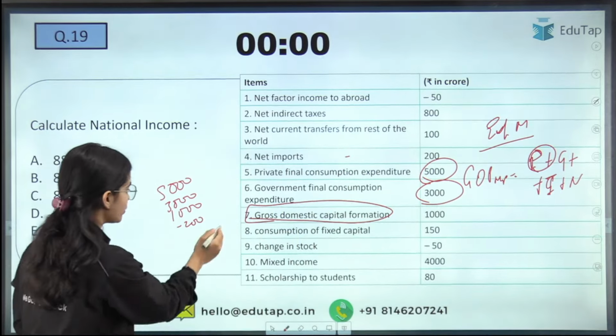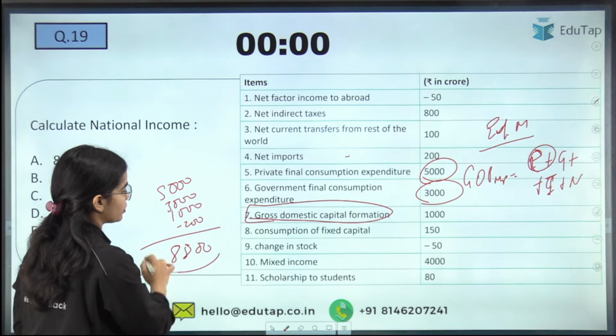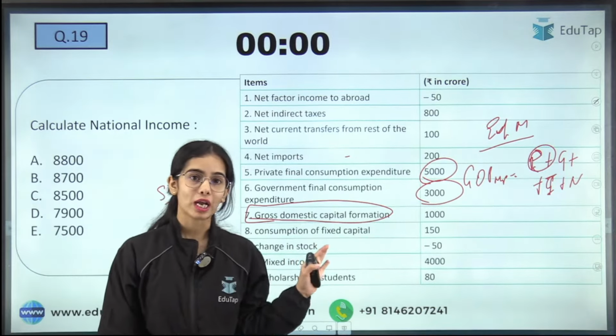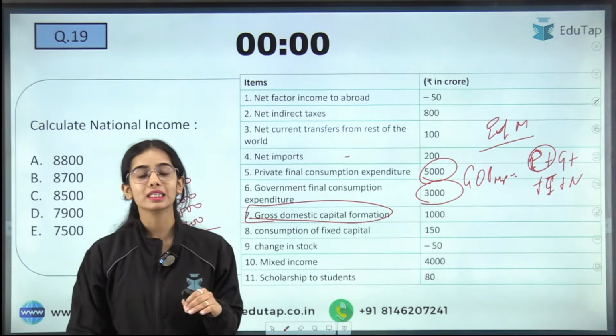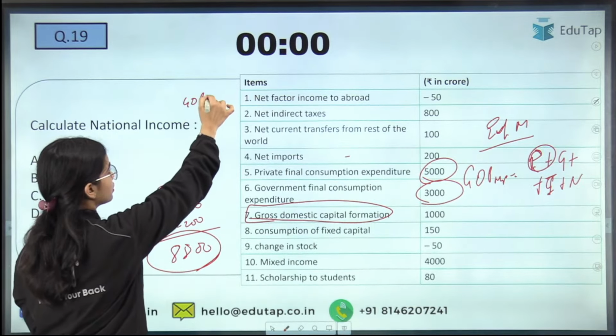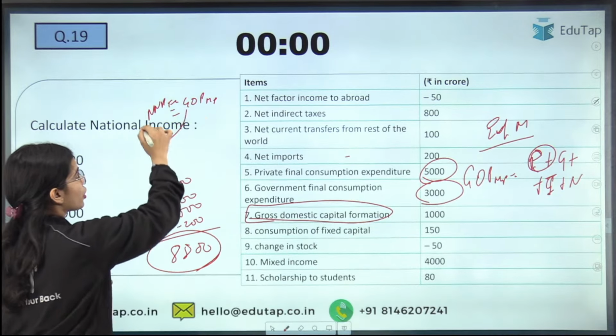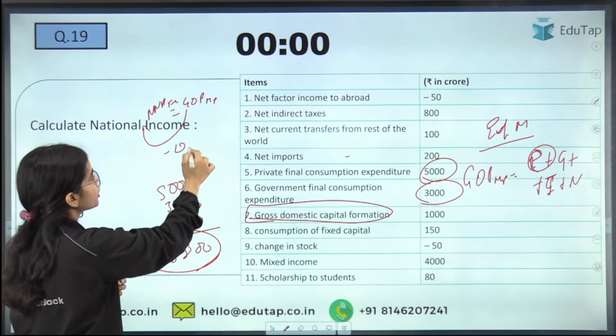Okay. So here you are getting 8,800 as the GDP at MP. But you do not have to calculate the GDP at MP. You have to calculate the NNP at FC. So from the GDP at MP, you have to go to the NNP at FC. From gross to net, you have to deduct the depreciation.